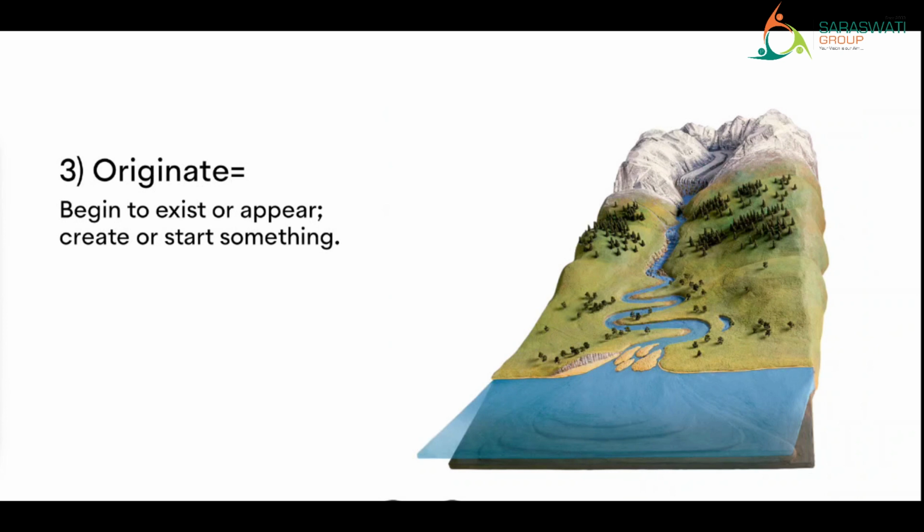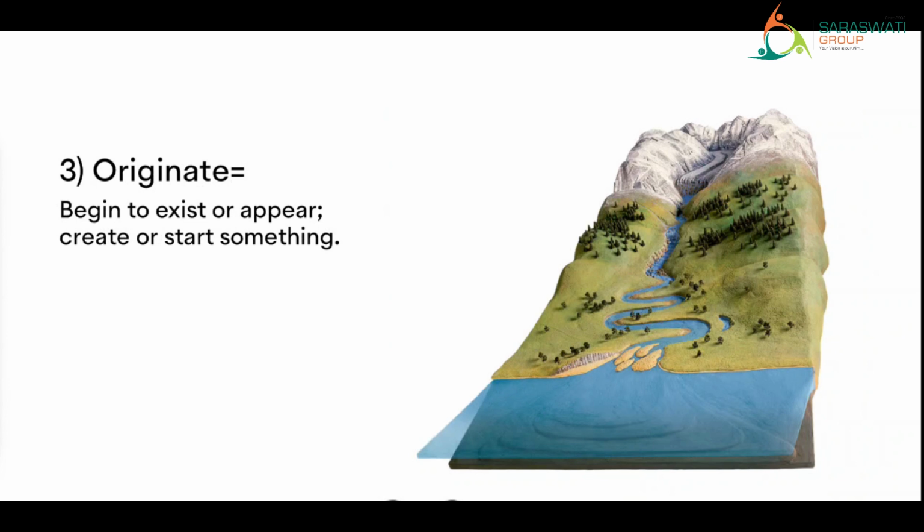Slowly this water flows down as a river. So this river originates from the mountain. Originates means it starts appearing. It takes birth on the mountain. So that is the meaning of the word originate.